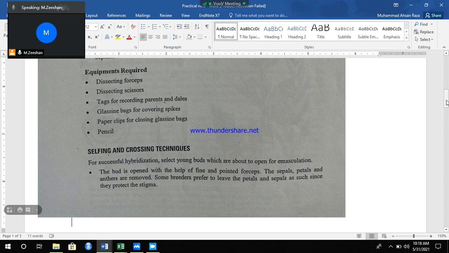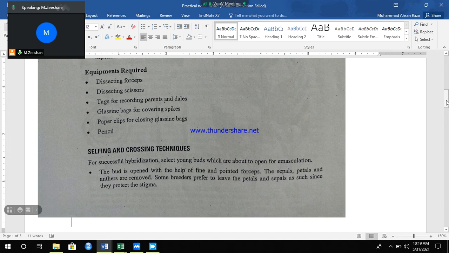Please remember how to write a tag. This is a very important thing. First of all, you have to write the female parent name, then put the sign of cross, then write the male parent name, then the date of pollination, then the date of emasculation, and then the place or location, like the UAF main campus, UAF Burewala campus, UAF Research Farm, Burewala fields, or your own family farms.